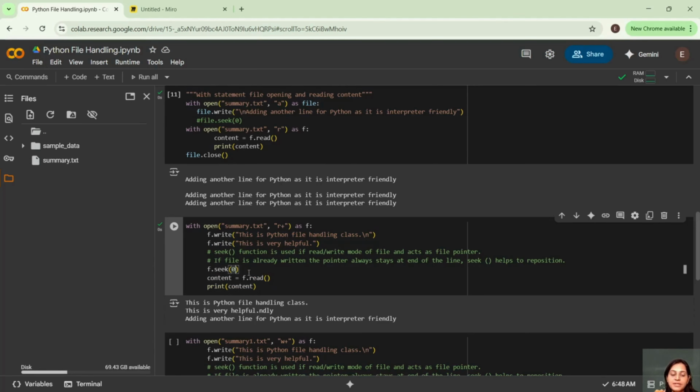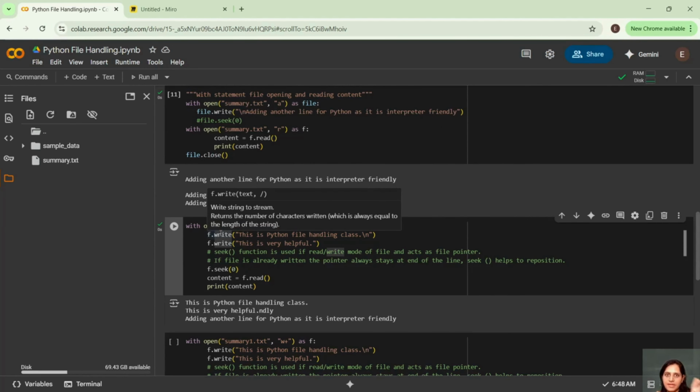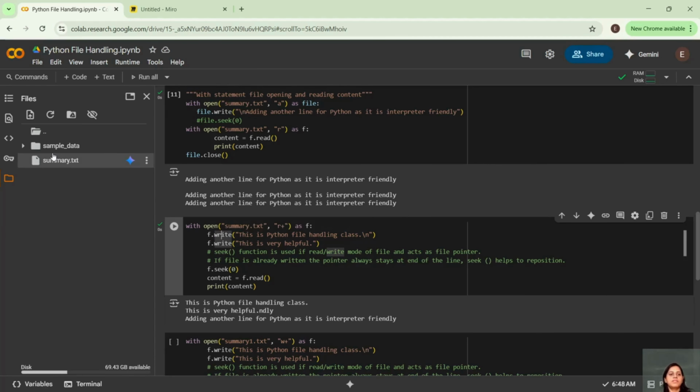I am writing something called seek before reading. Whenever I write seek, the pointer goes to the first place, the starting character.